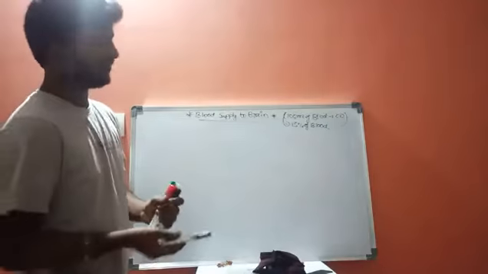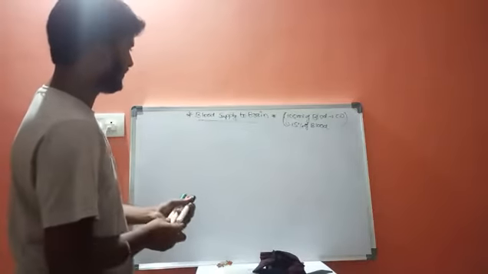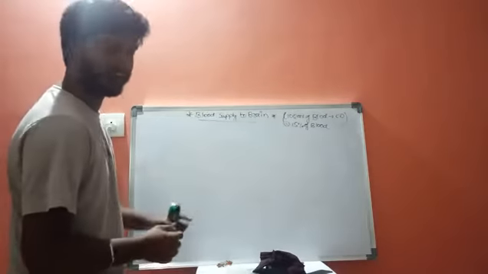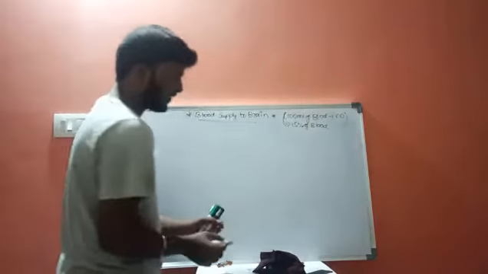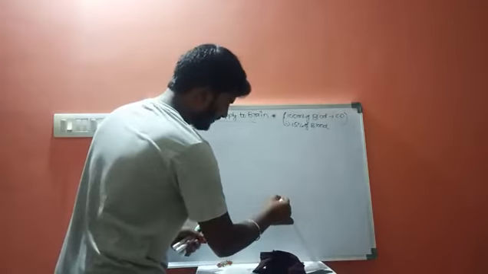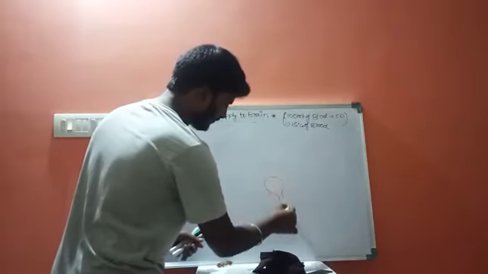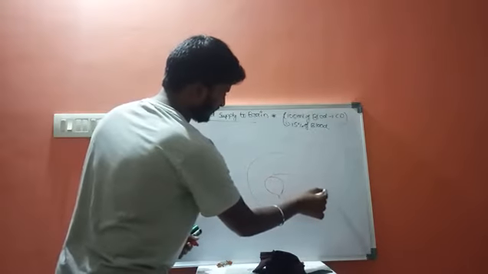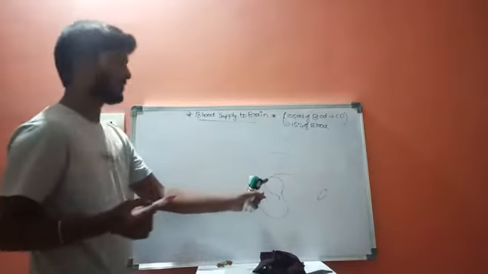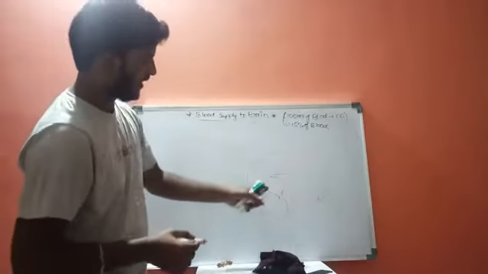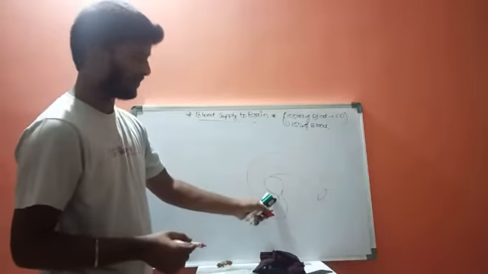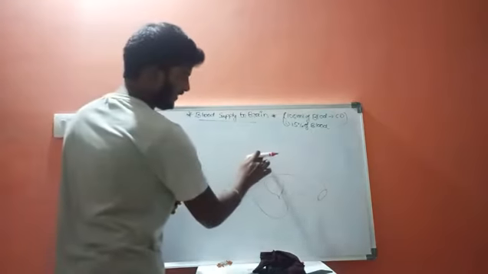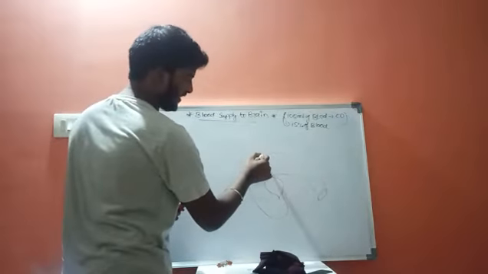First, let us start this blood supply to the brain from the basic point, from the heart. Let us consider this is a left atrium and this is a left ventricle, and this is a mitral valve, and there are several branches which are arising.